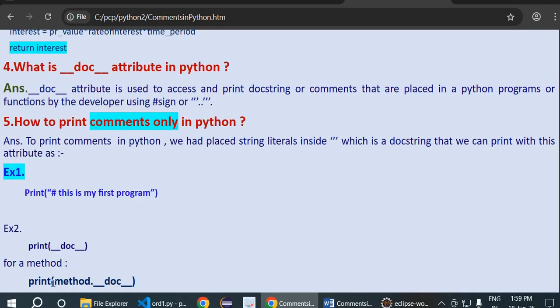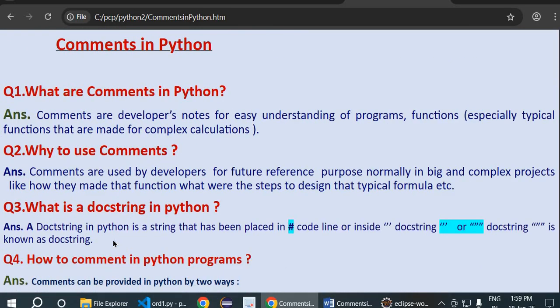If you have specified the documentation inside a method, then in that case you will have to specify that method name, so that it gives you a clear understanding that this particular documentation has been done for this method. If you have understood this part: although comments are ignored by the compiler and interpreter, they are used by programmers as documentation for working on projects and for future reference.